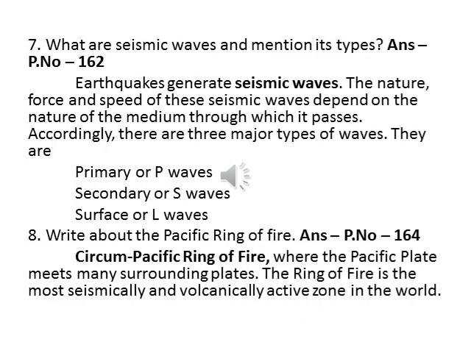Seventh question: what are seismic waves and mention its types? Page number 162. On the right side, first paragraph, seismic waves, mark the first paragraph fully. Earthquake generates seismic waves. The nature, force and speed of these seismic waves depend on the nature of the medium through which they pass. Accordingly there are 3 major types of waves. Just mark the types only: primary or P waves, secondary or S waves, surface or L waves.